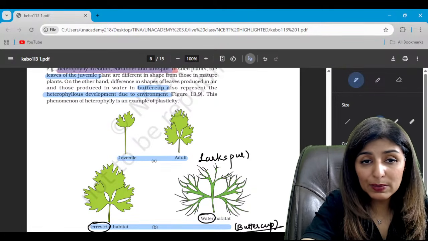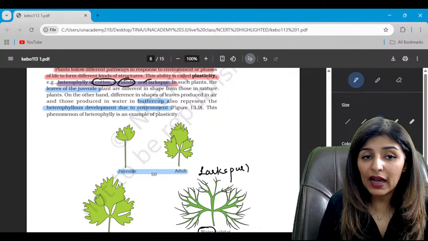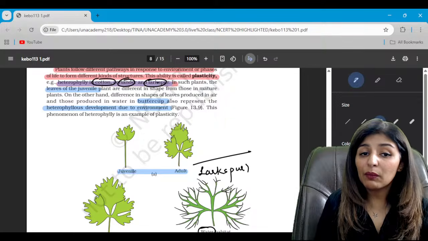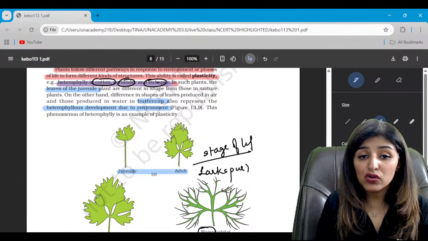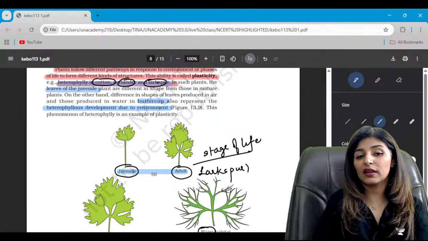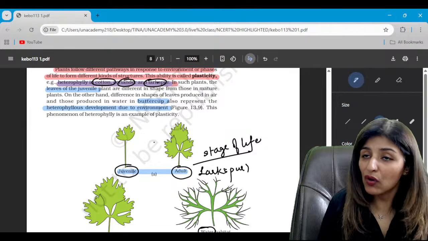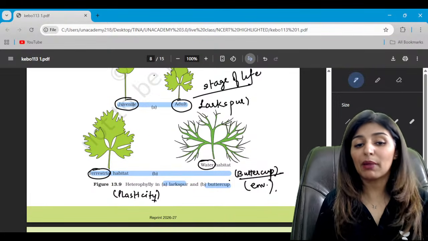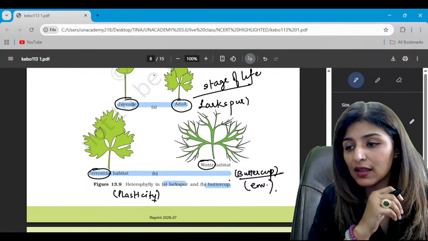While in larkspur, there are three examples given here: cotton, coriander and larkspur. Larkspur will show heterophily depending upon the phase of life, the stage of life. So look at the shape of the leaf in the juvenile stage and that in case of adult. So remember, juvenile and adult is the case for larkspur, and this is the case for buttercup, which shows heterophily with respect to change in the environment.